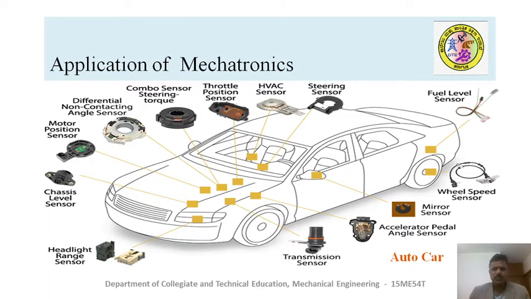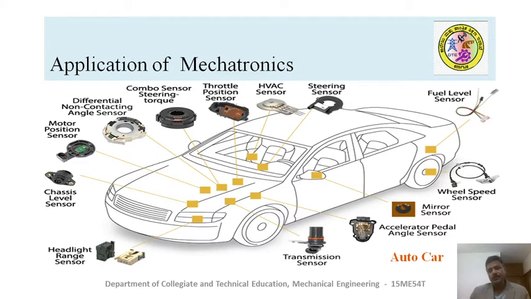If something goes wrong, for example, if the fuel level in the tank is low, the sensor senses it and gives a signal to the microprocessor. Then the microprocessor gives a signal to the display where you can see low fuel level, so that the driver can fill the fuel.